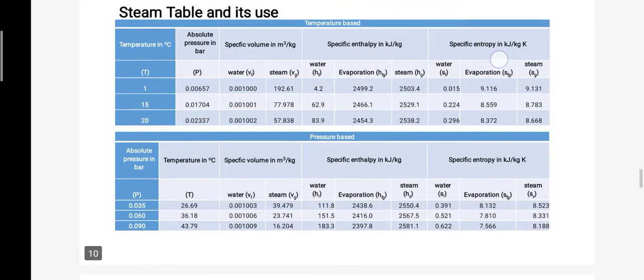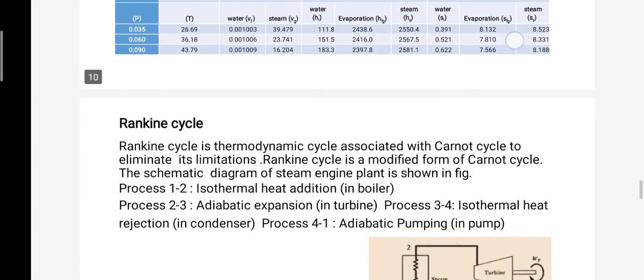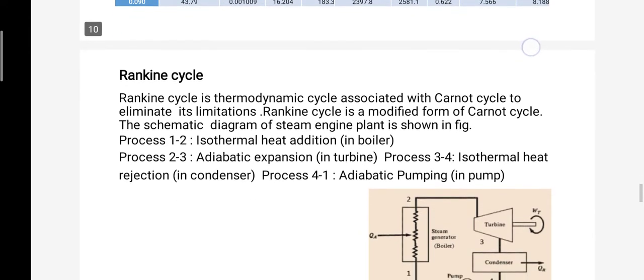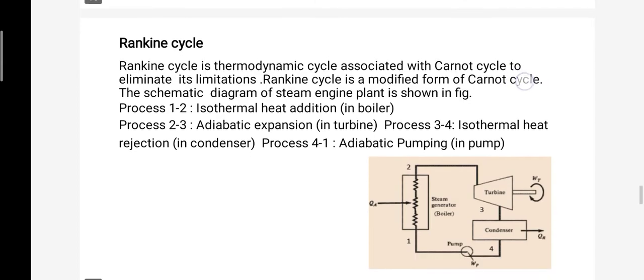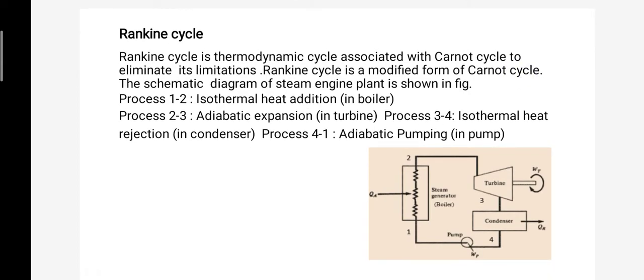Next is the steam table and its use. So next is the Rankine cycle. The Rankine cycle is a thermodynamic cycle associated with the Carnot cycle to eliminate its limitations. So here the diagram shows that.